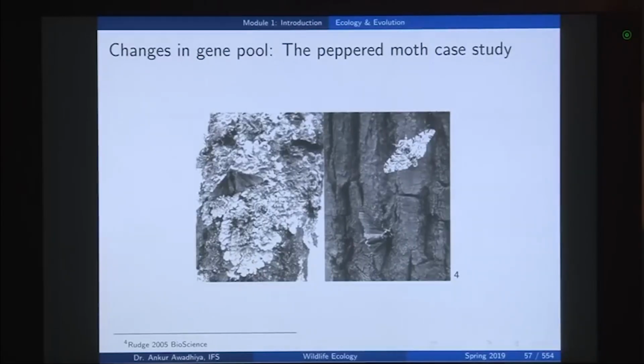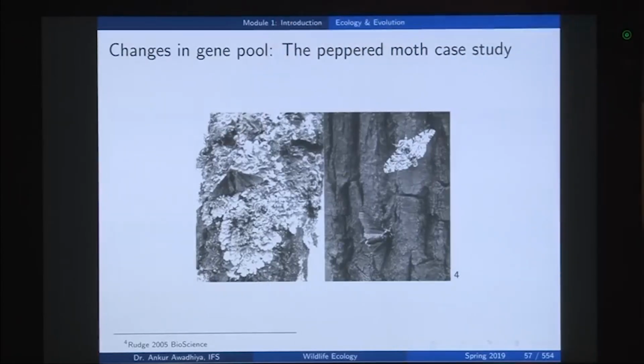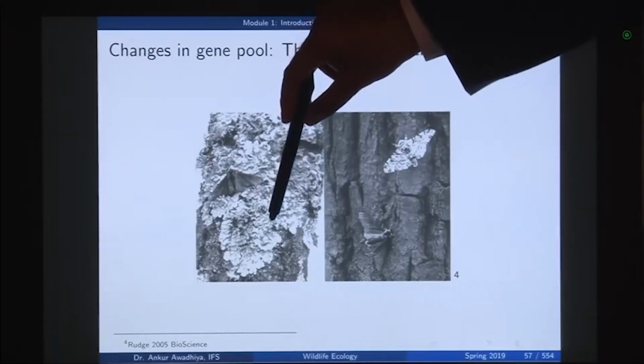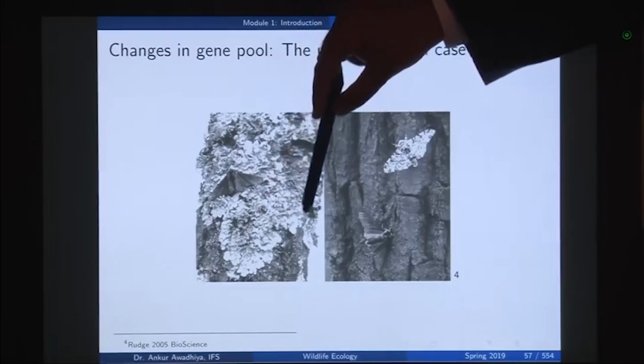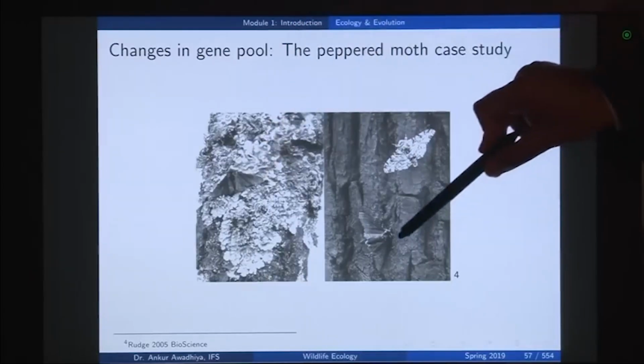Now, when the industrial revolution came, there was quite a lot of air pollution in that area, and pollution killed off the lichens. So, if the lichen gets removed from the barks, the barks get exposed, and probably you will also find some amount of soot deposition on these barks. Now, when that happens, this lighter colored version, which was earlier very much camouflaged on the lichens, is now clearly visible, whereas this dark colored version becomes camouflaged.